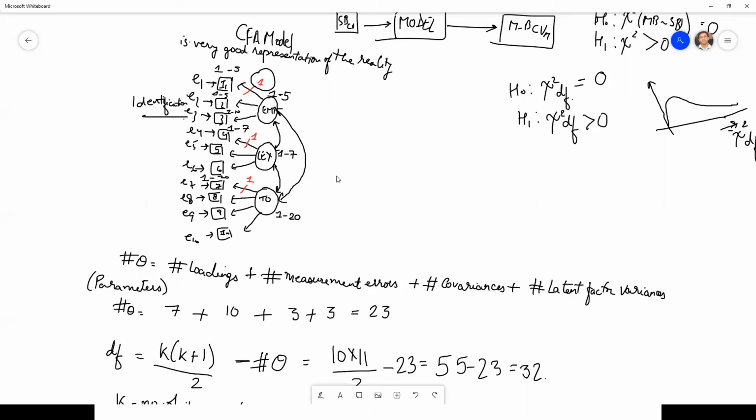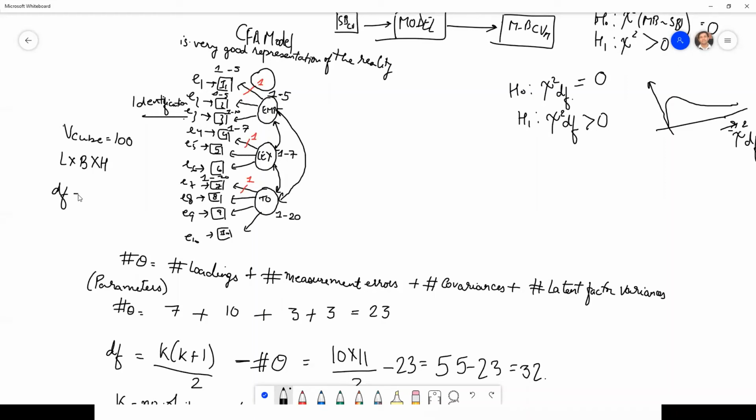What is degree of freedom? Let's say I say that the volume of a cube is 100. What is the volume of the cube? Length into breadth into height. What is the degree of freedom for the volume of a cube?